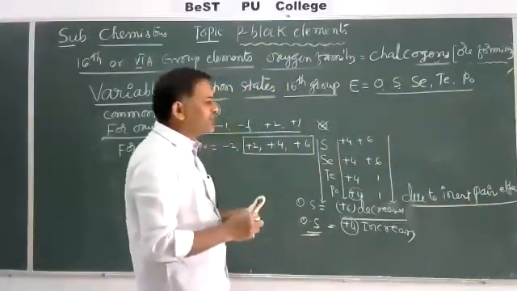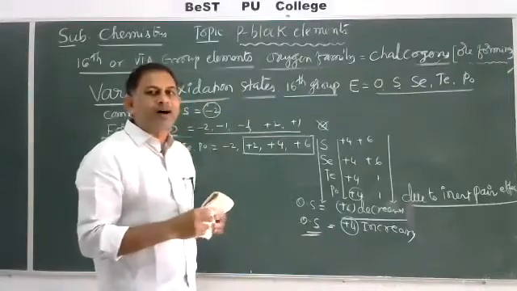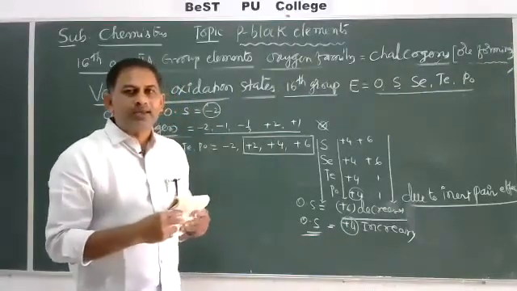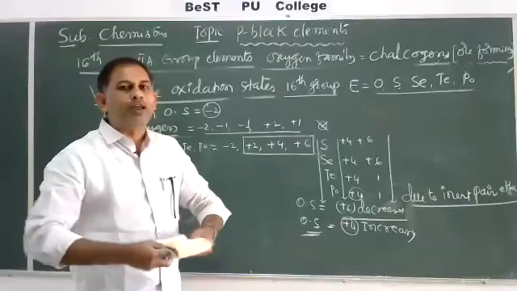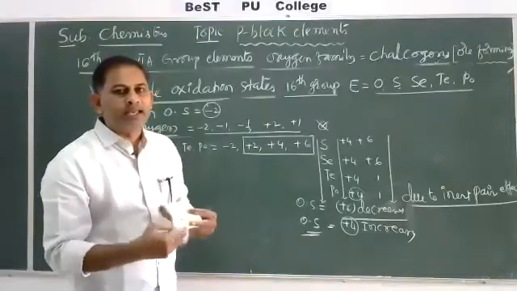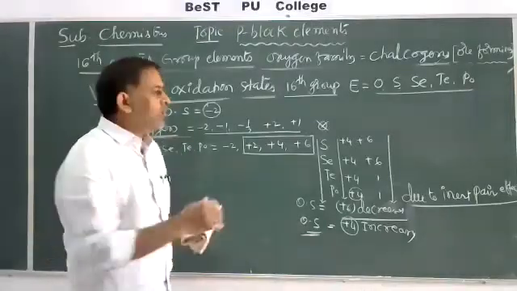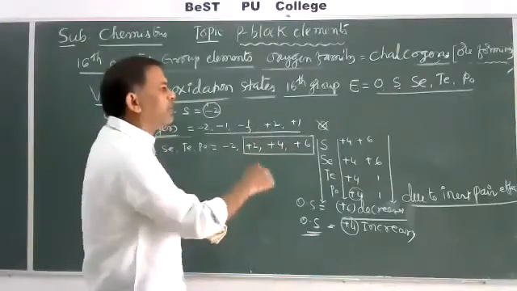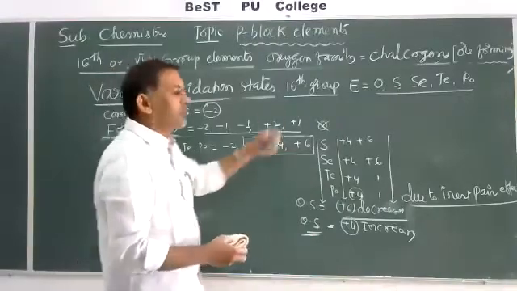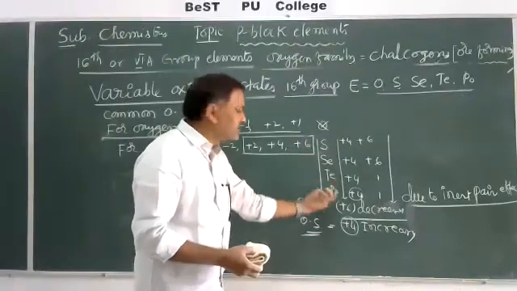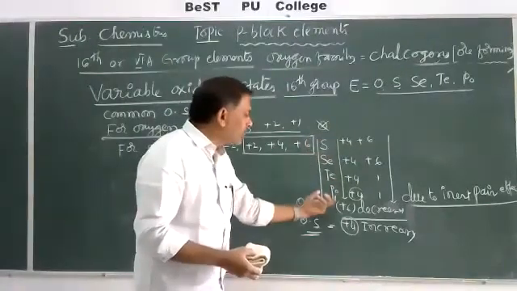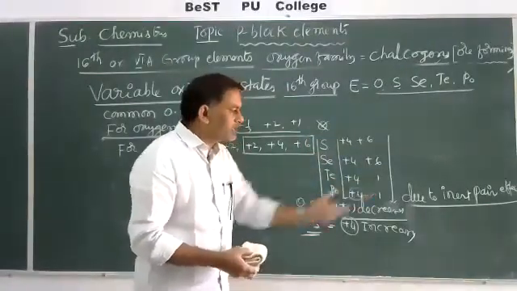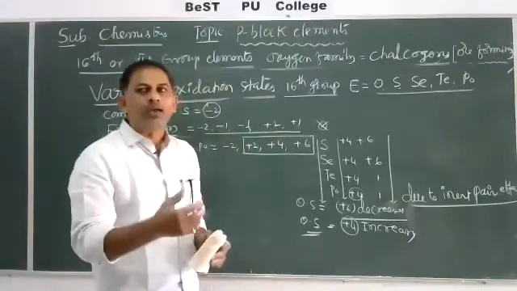The ns electrons do not get involved. There is reluctance of ns electrons of the valence shell of any atom to take part in chemical bonding or while forming any compound. Top to bottom in a group, the inert pair effect increases.